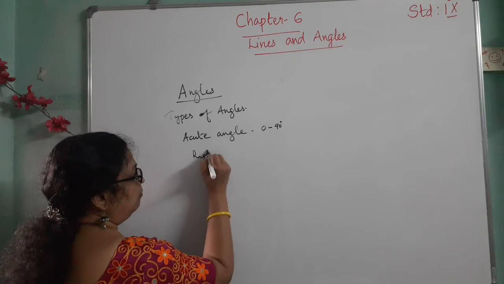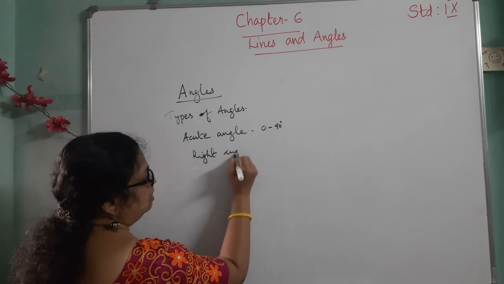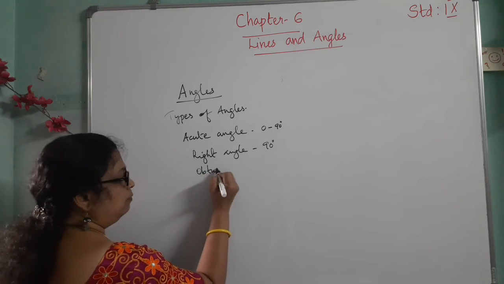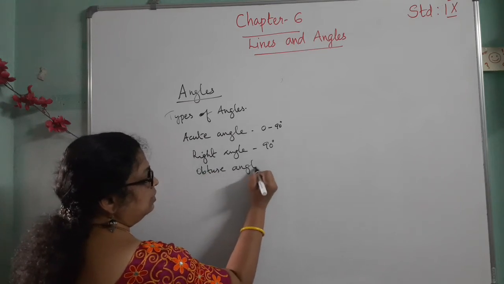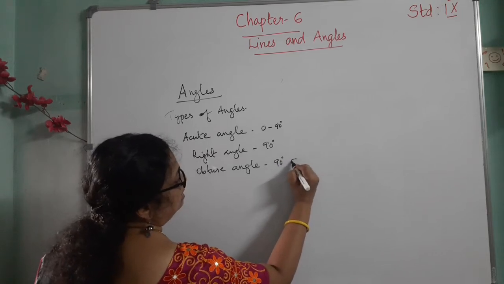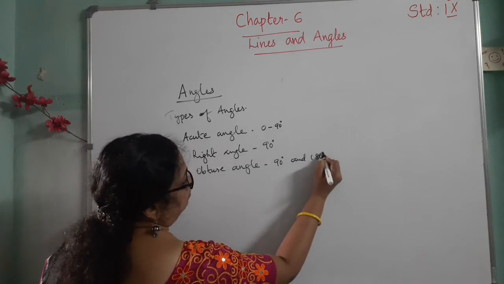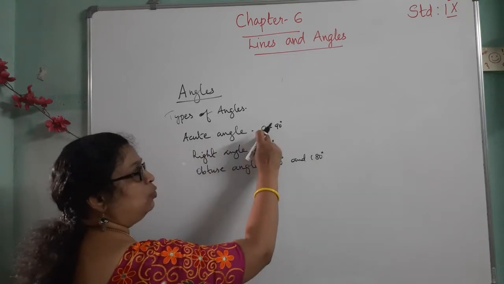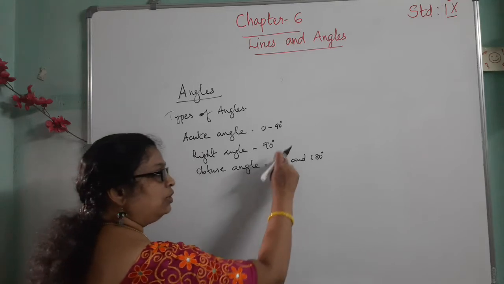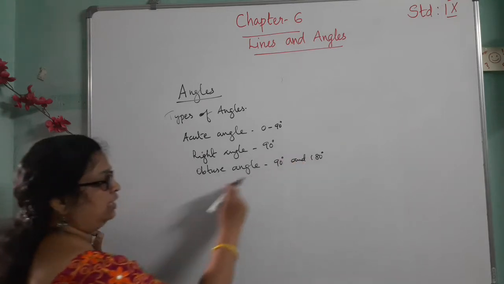Then right angle. A right angle means the measure of the angle is 90 degrees. Then obtuse angle. An obtuse angle means the measure of the angle is between 90 degrees and 180 degrees. That is, an acute angle is more than 0 degrees and less than 90 degrees. An obtuse angle is more than 90 degrees and less than 180 degrees.